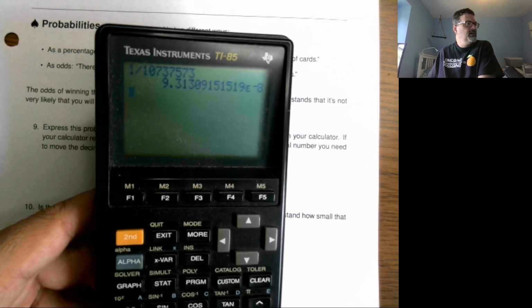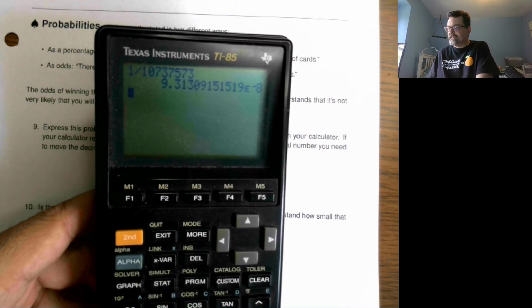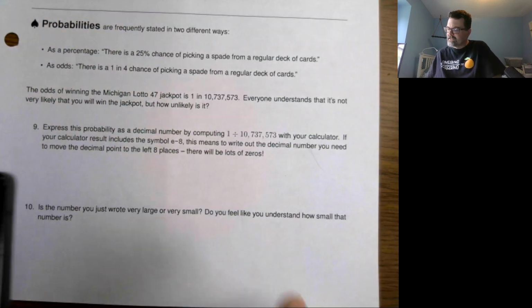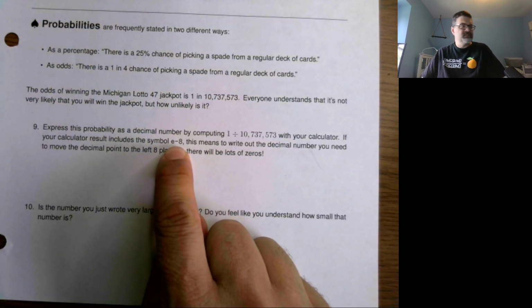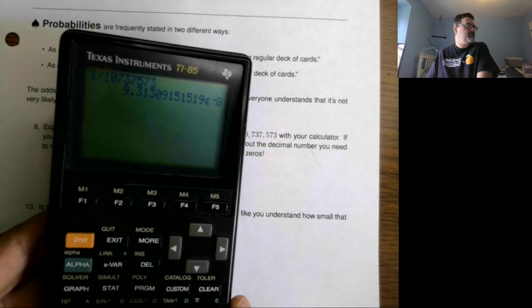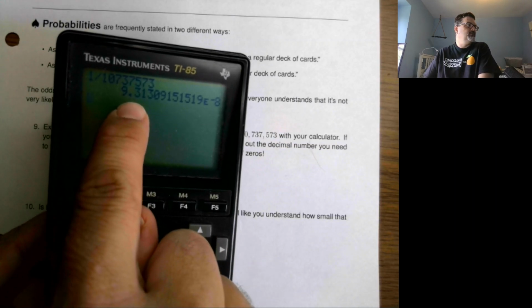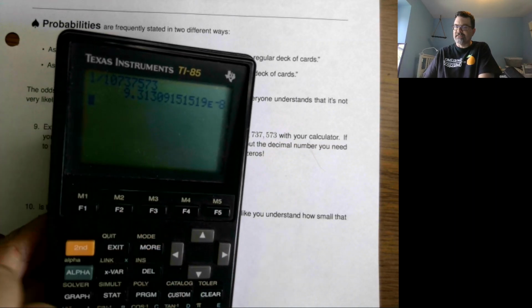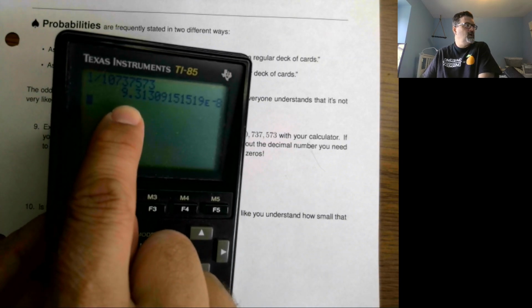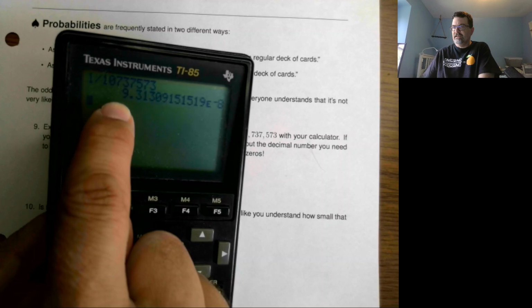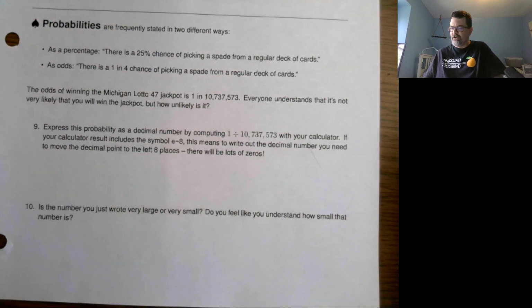All right, so we got to fix it a little bit. You can see this comment. If you end up with something that looks like this, writing out the decimal number means we've got to move the decimal point 8 spots to the left. So 1 spot would be over the 9, and then we'd have to put in 7 zeros.